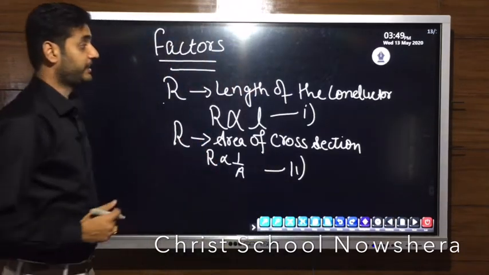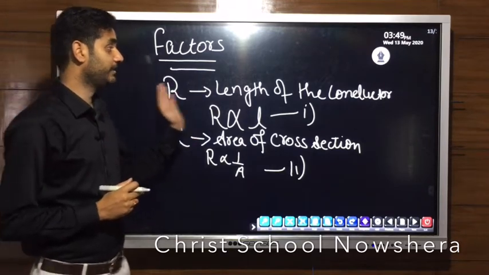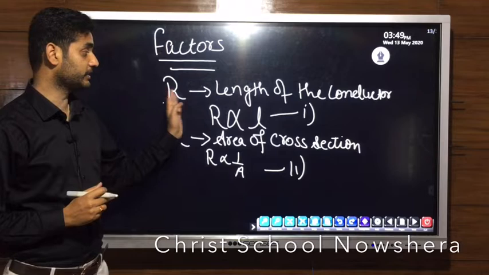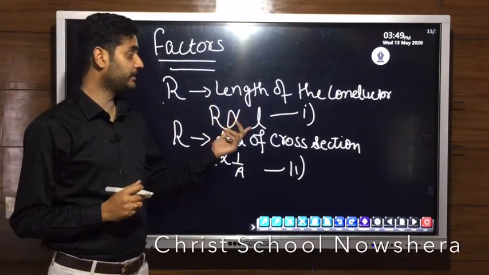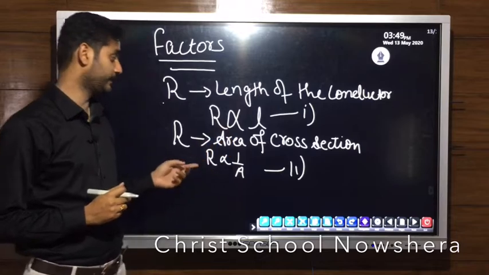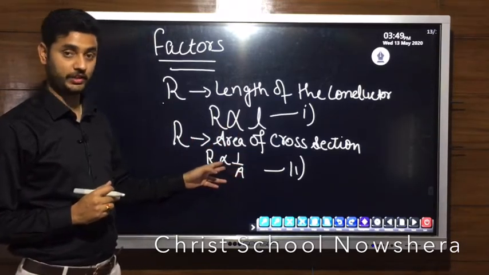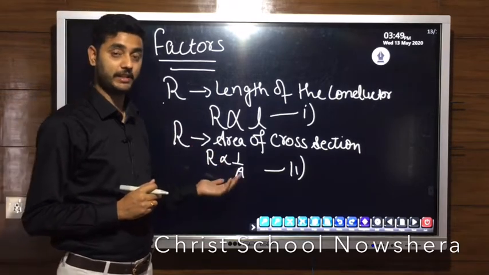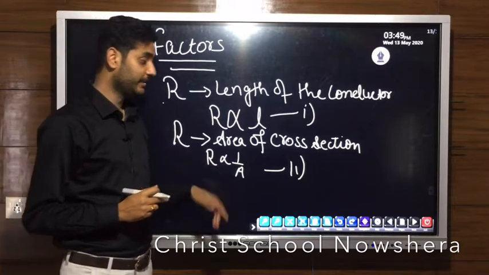So these were the factors on which the resistance of a conductor depends. The first one was the length of the conductor. Resistance is directly proportional to the length of the conductor. If you increase the length, its resistance increases, and vice versa. Resistance is inversely proportional to the area of cross section of the conductor. If the area increases, resistance decreases, and if the area decreases, resistance increases.